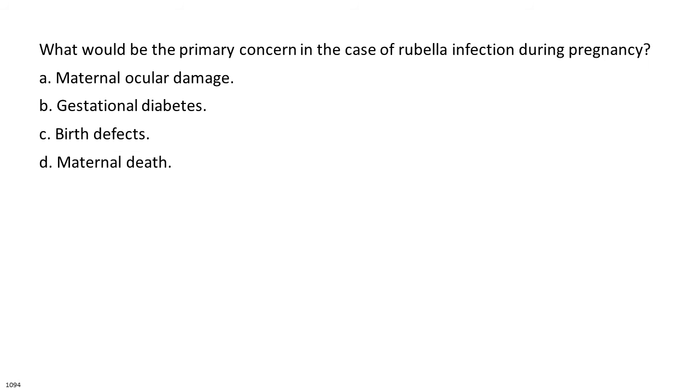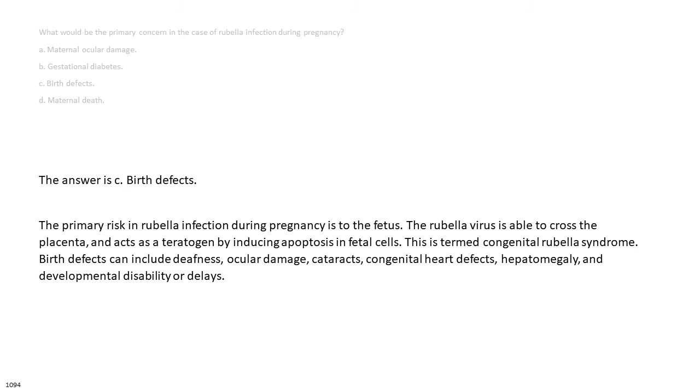What would be the primary concern in the case of rubella infection during pregnancy? A. Maternal ocular damage. B. Gestational diabetes. C. Birth defects. D. Maternal death. The answer is C. Birth defects.